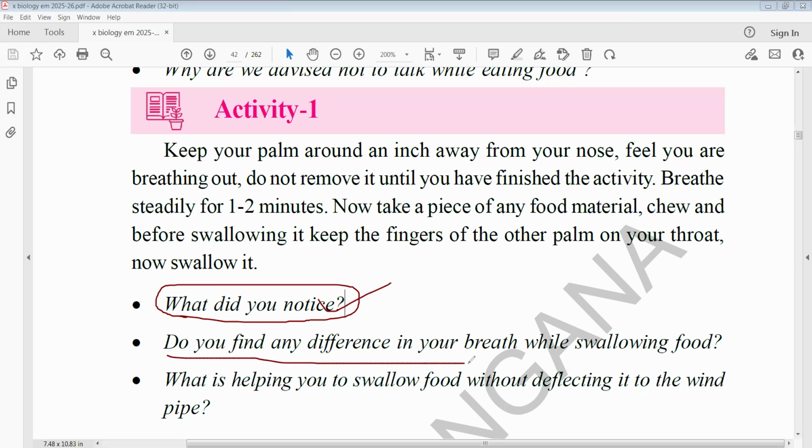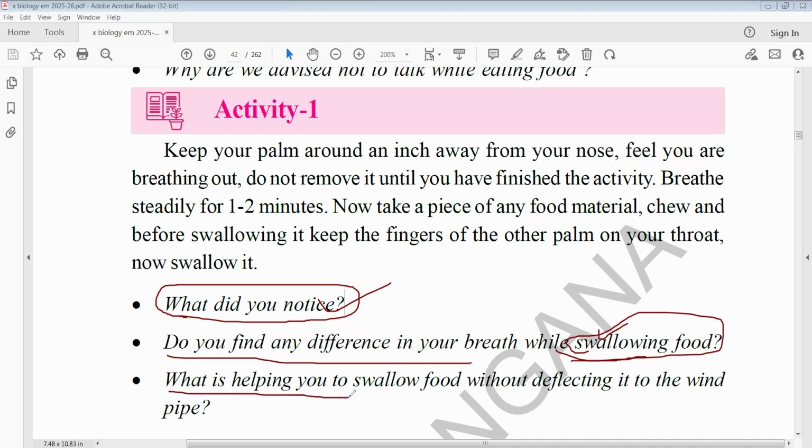Do you find any difference in your breath while swallowing food? While swallowing food, we cannot breathe. We cannot breathe while eating food. We cannot allow the air; we stop breathing. So you have to keep that in your mind.